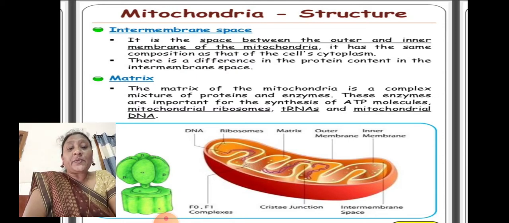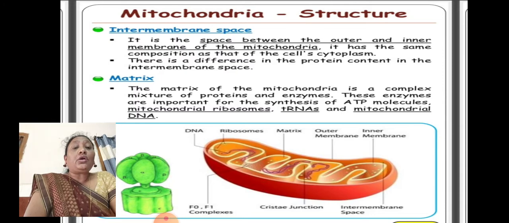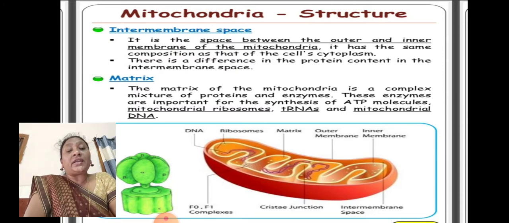So it participates in cellular respiration and produces energy. This energy is stored in the form of ATP molecules. These ATP molecules are rich in content in the matrix. Okay. So as it stores the energy, the mitochondria is called the powerhouse of the cell.